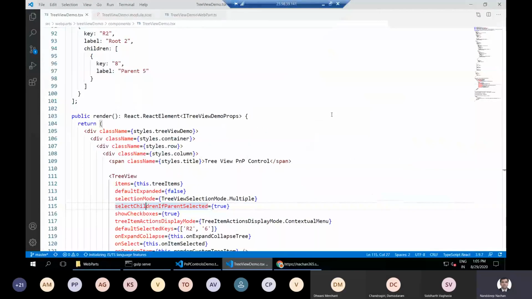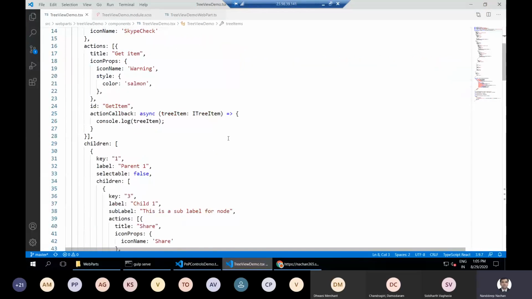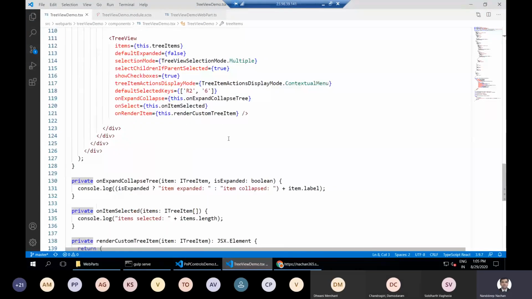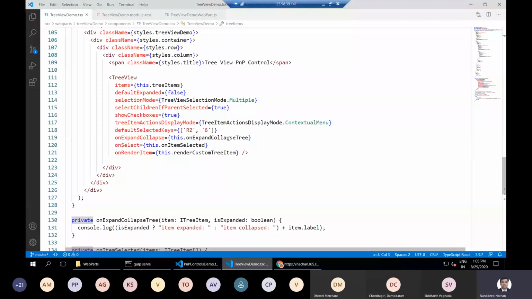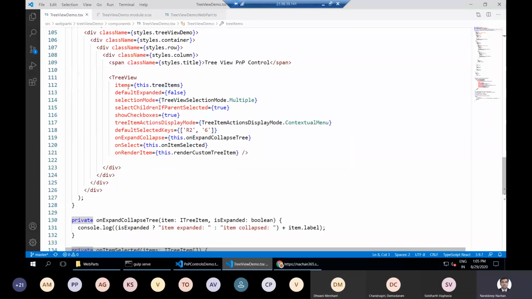Again, same thing: we have imported the TreeView and its related properties inside our imports. I'm not using anything dynamic here; I'm using static JSON to bind to our tree view control. It can come from a dynamic calculation that you make inside your SharePoint Framework solutions, but at the moment we are using static data. Once you have those, you can bind them to the items property.